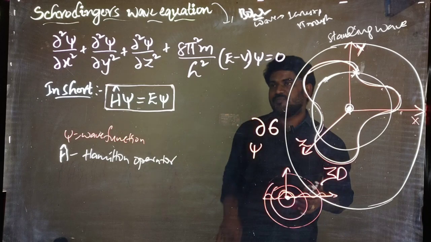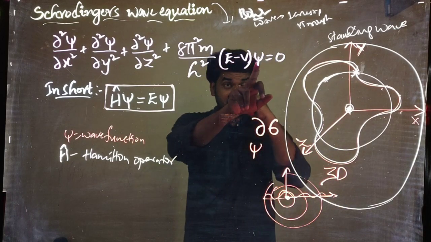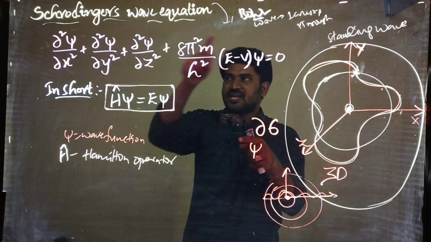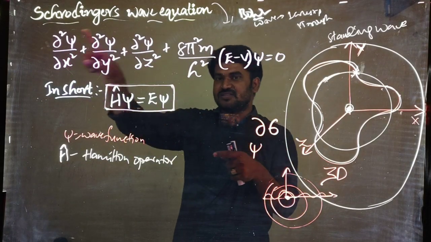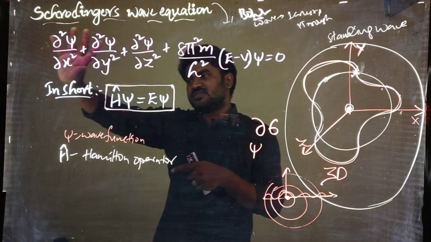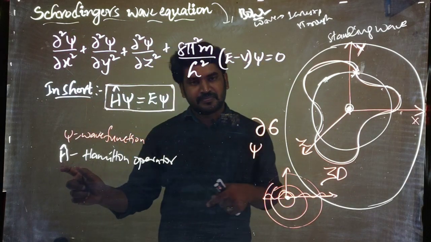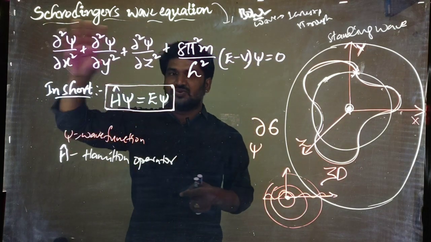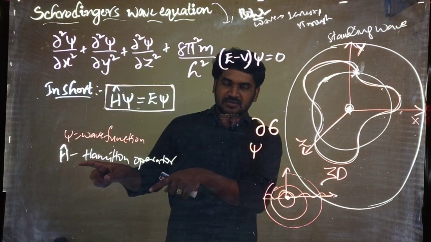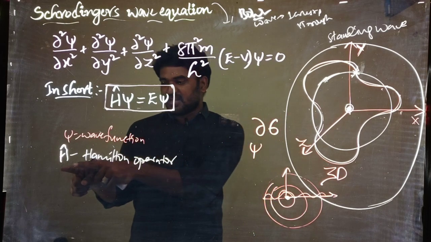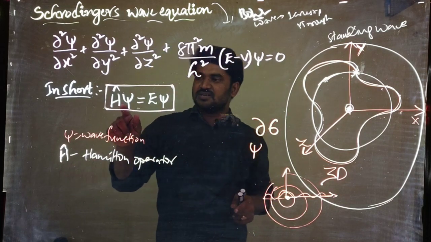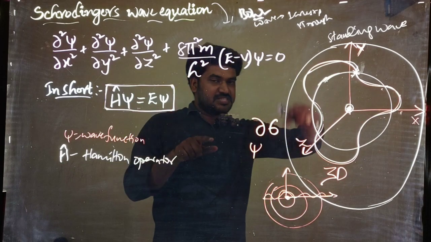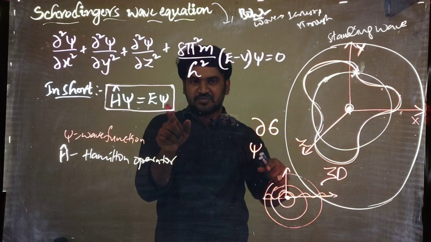So what does Hamilton operator mean? Here you have psi, right? For the psi you are multiplying all these things, adding, multiplying, doing something. Instead of writing all these things, we are writing H, right? Simple, right? So H means that all these operations should be done in the place of H. The value we get, we take as H cap psi is equal to E psi. E means the total energy of the system, and again psi means the wave function.